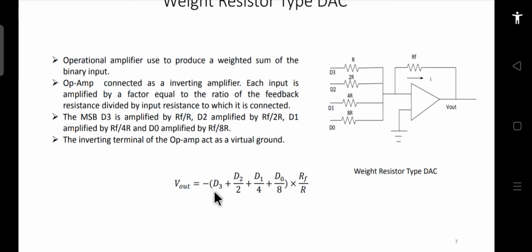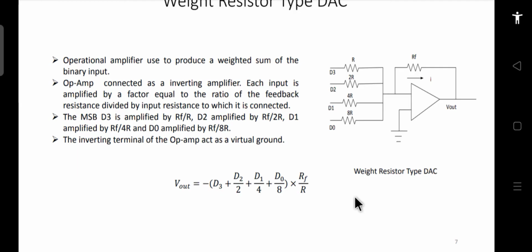D3 is the MSB and D0 is the LSB. You can see that D0 has the least weight, and D3 has the highest weight in this output equation.